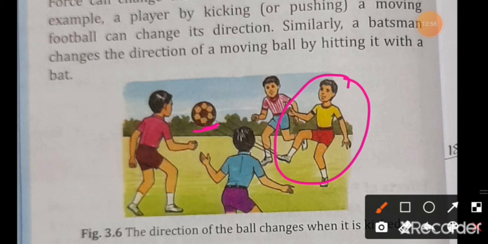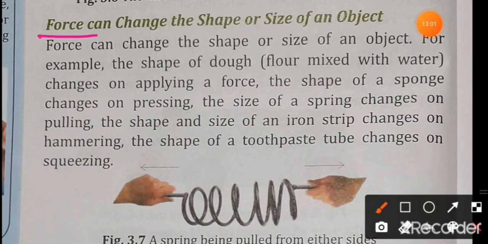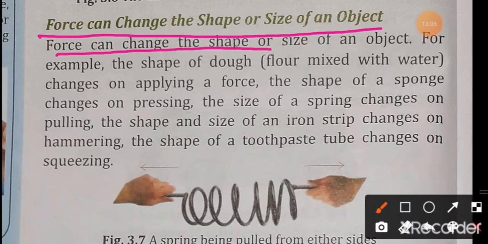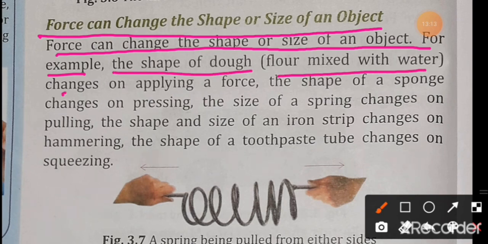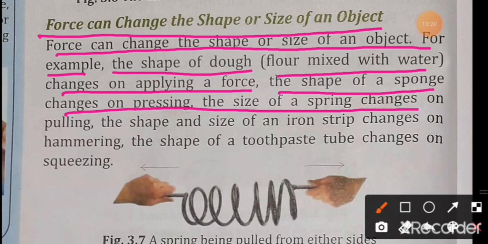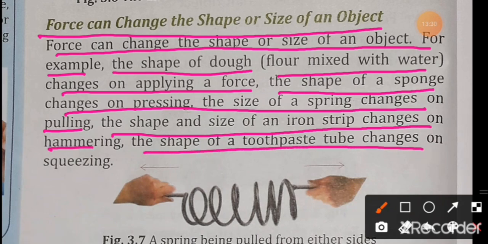Now the next effect is force can change the shape or size of an object. For example, the shape of dough, flour mixed with water, changes on applying a force. The shape of a sponge changes on pressing. The size of a spring changes on pulling. The shape and the size of an iron strip changes on hammering. The shape of a toothpaste tube changes on squeezing.